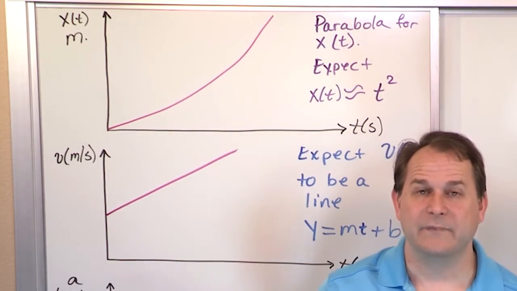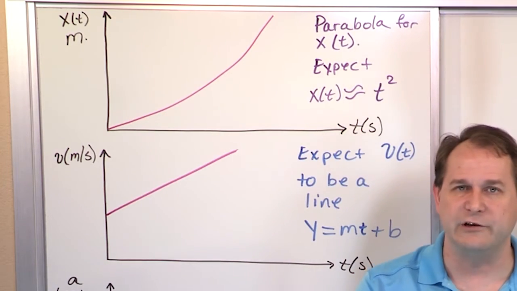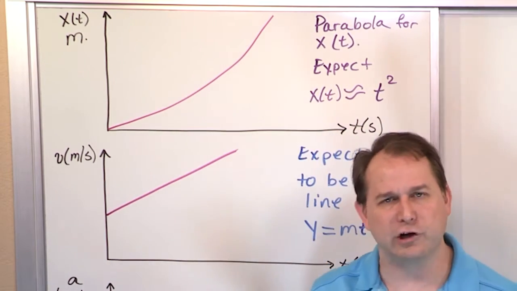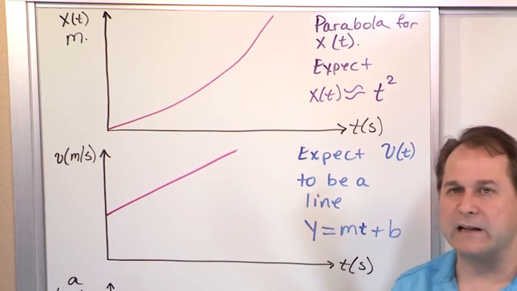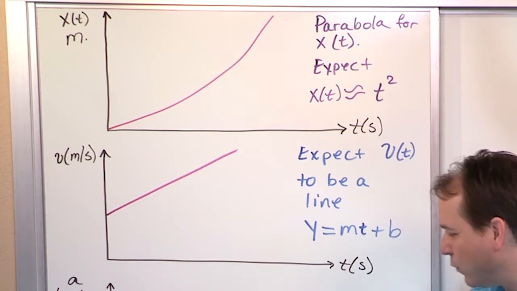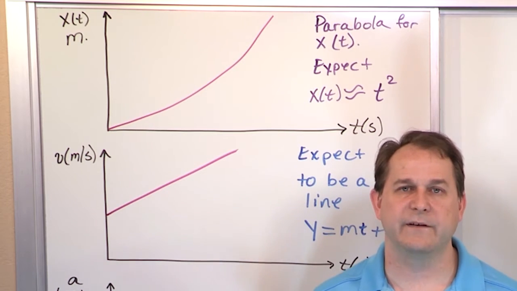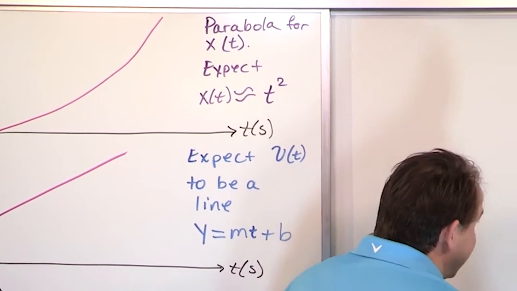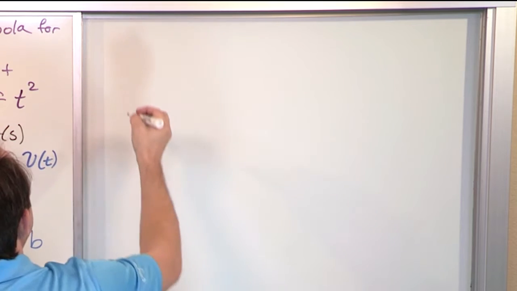So now we're at the punchline. What I could have done to start this lesson off is just given you all three equations of motion. But now that we've motivated it from a real problem, you know that the position curve should look like t squared, because it has to be parabolic. And the velocity curve has to be linear, like a line, so it has to have some form that looks like a line. And if you wrote the acceleration down, you know it's just a constant. Those are basically the equations of motion in physics that can be used to solve every problem. We could derive them, but I wanted to do this as more of an explanation than anything else.